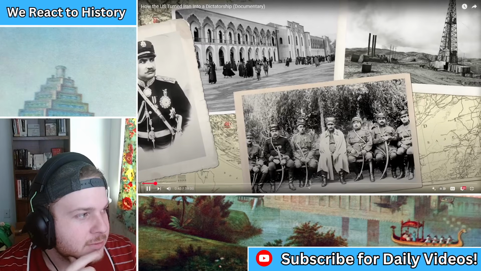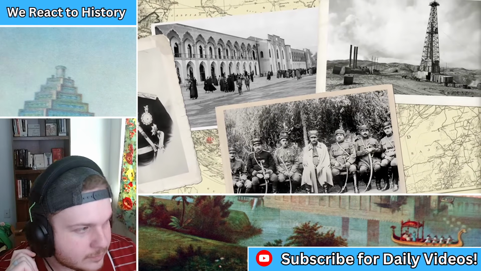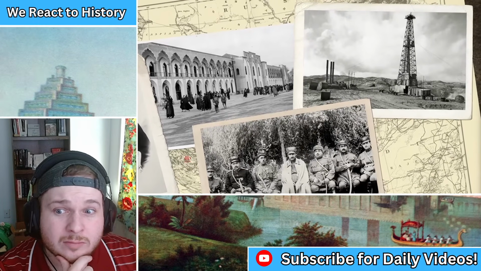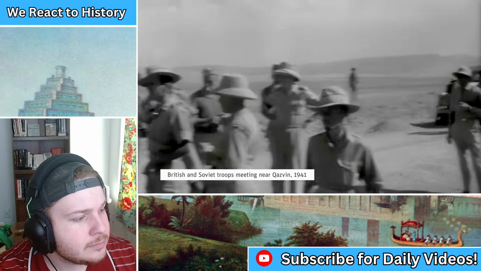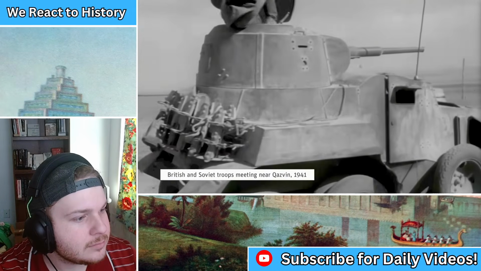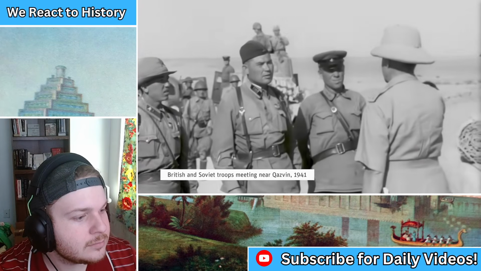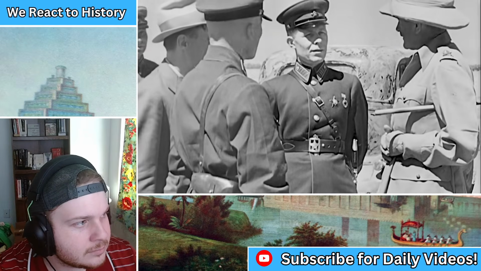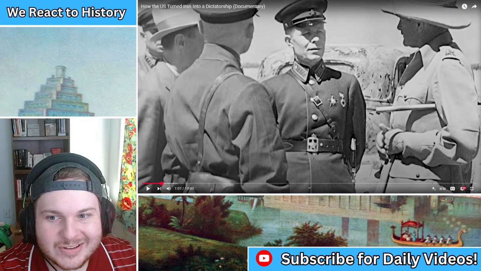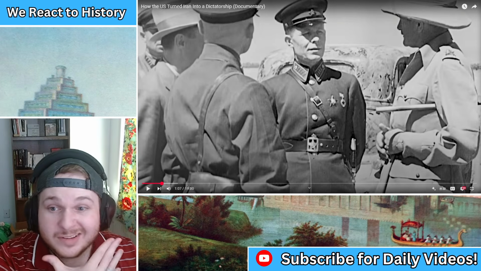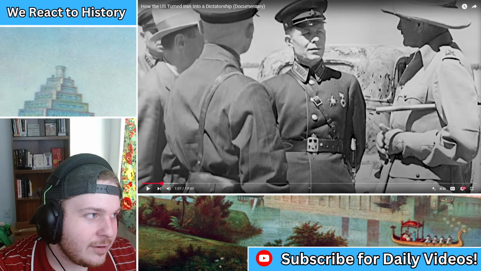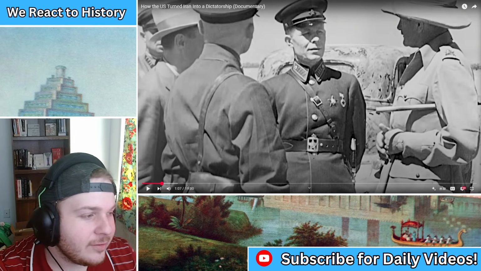Also renews agreements with the Anglo-Iranian Oil Company that give the British state-controlled firm preferential access to Iran's oil for extraction and sale. The Second World War brings dramatic changes. In 1941, British and Soviet troops invade neutral Iran to get control over its oil, prevent German influence, and open a route for military aid to the USSR. That makes sense, though. It does make sense. And we see this all the time, whether it be occupied or unoccupied oil fields, there's tiers of superpowers, so I understand that.